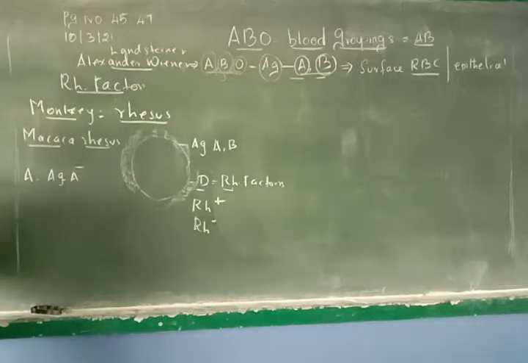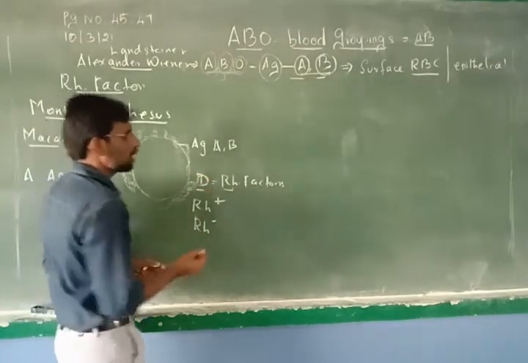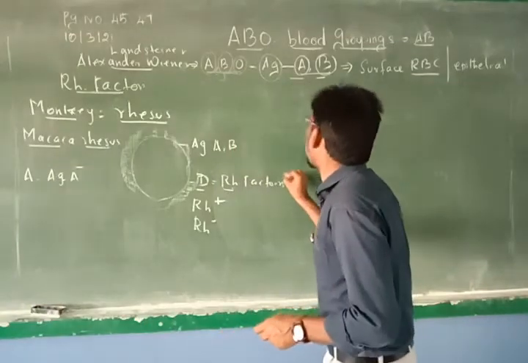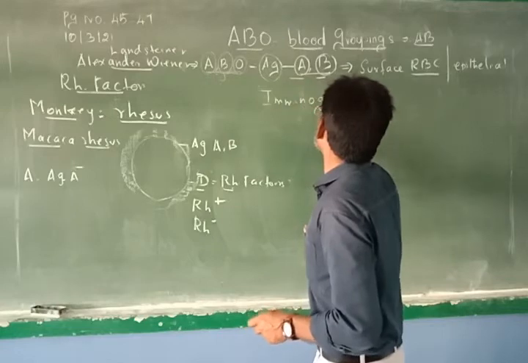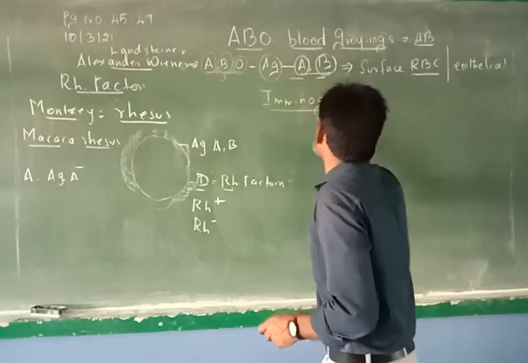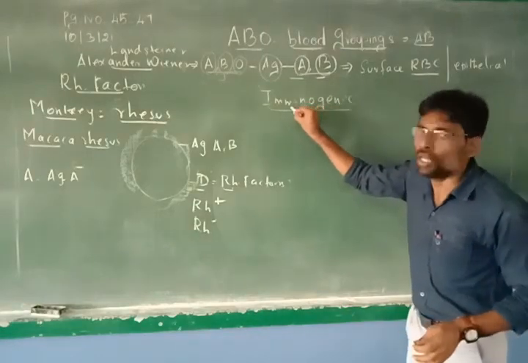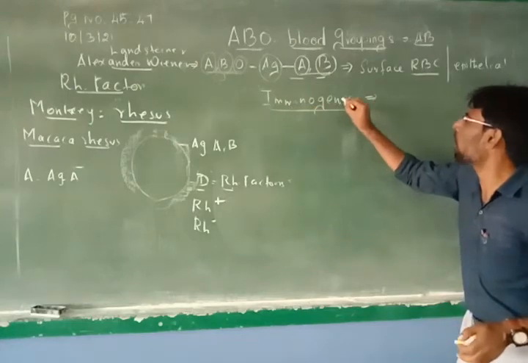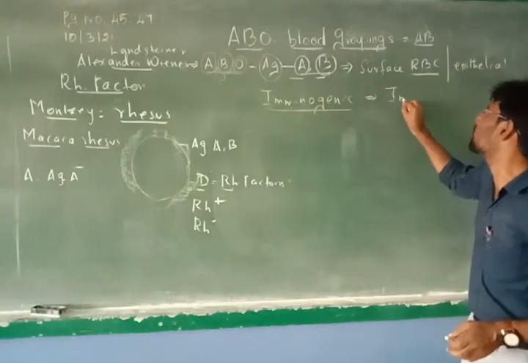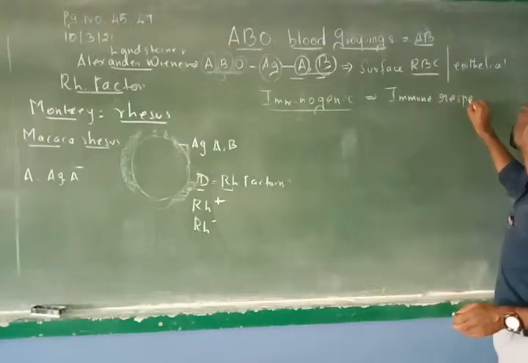One more important thing that you have to understand regarding this D antigen is that these RH factors are immunogenic. Immunogen means generating. Immunogen will produce an immune response.